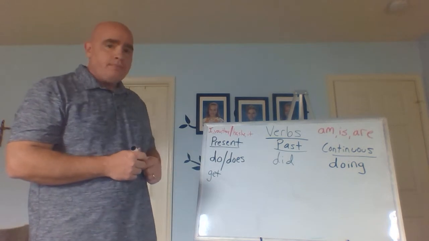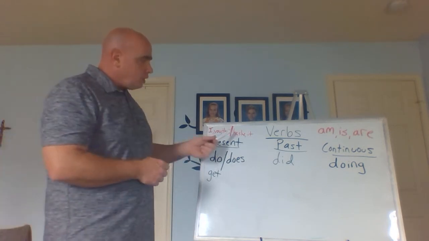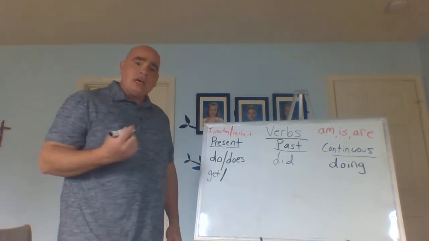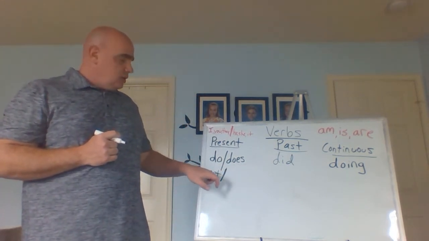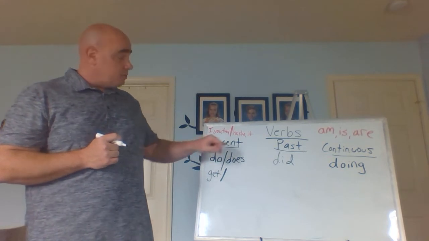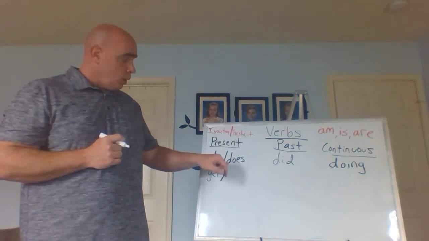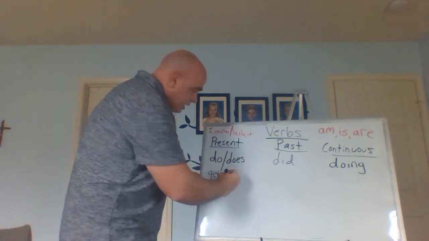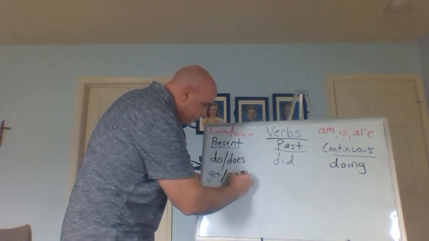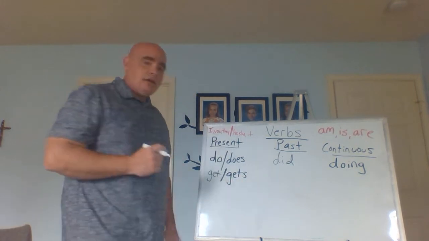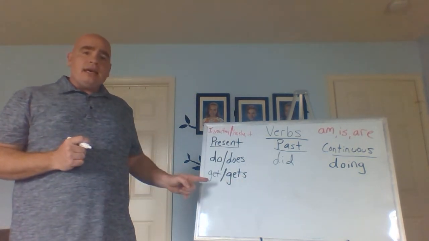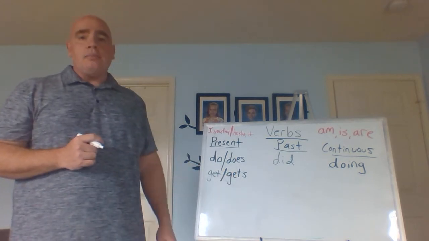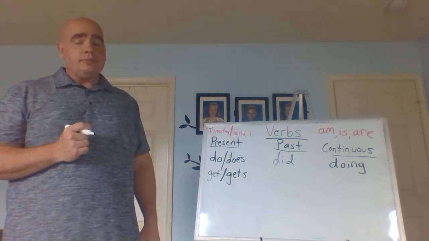So, get. But for he or she, maybe I say, my son. My son get up? No, because my son is he. So remember, what we want to do is we want the S. So we're going to say, he gets up. I get up at 6:30. My son gets up at 8 o'clock.